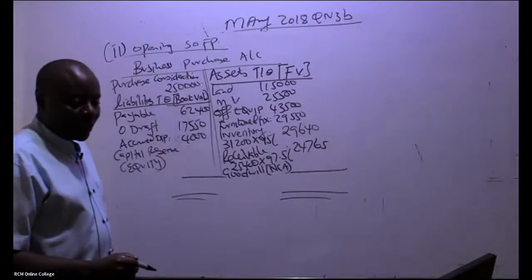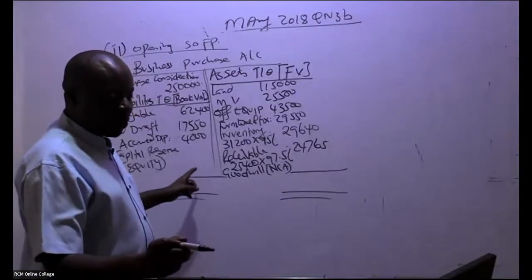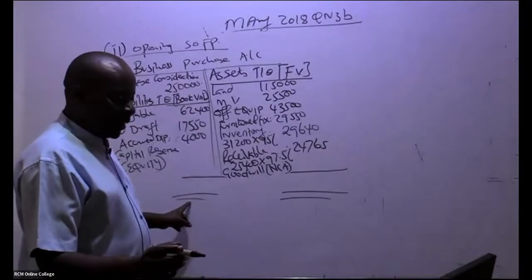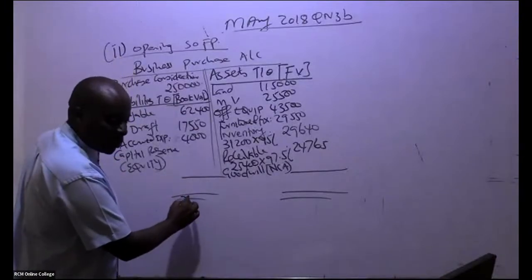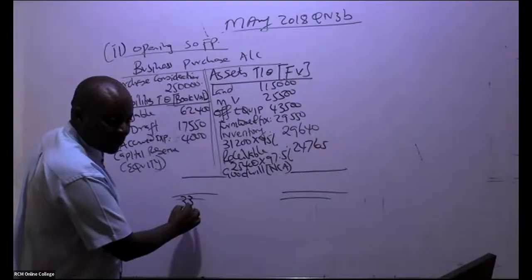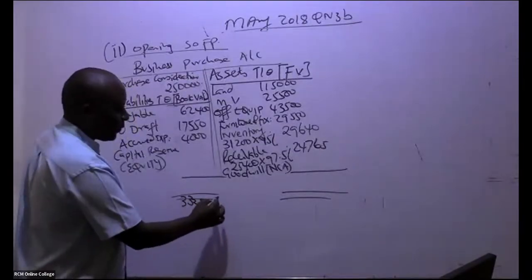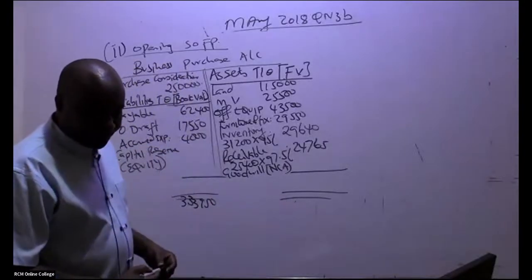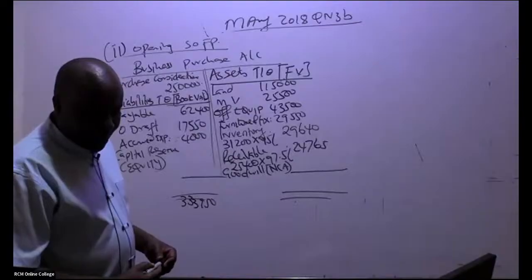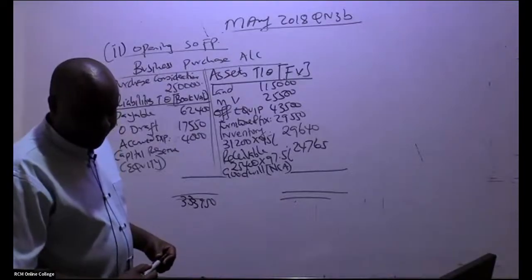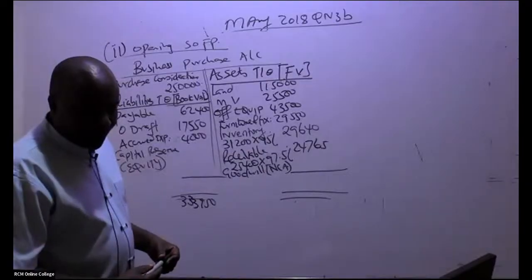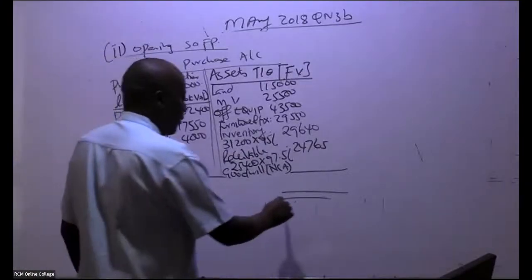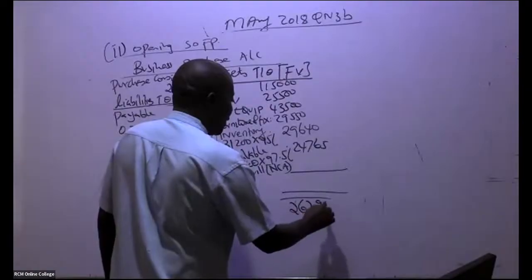I'm being told, Irene, is this on the debit or credit? This figure, debit. I'm being told this is 33,950. How about the credit figure? $267,955.